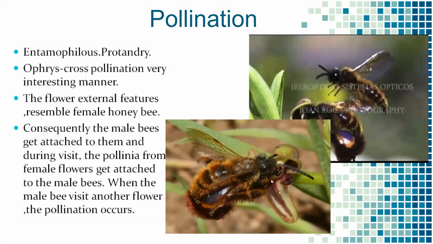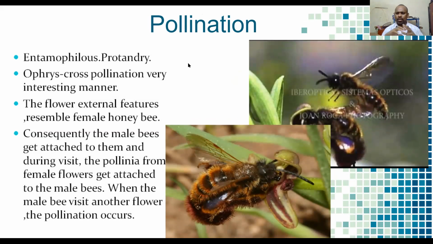Now the pollination. Students, in this family the pollination shows one special type of mechanism. The flowers of the Orchidaceae are admirably adapted to insect pollination, because the flowers are very attractive, the size is larger, and the labellum is present in every flower.